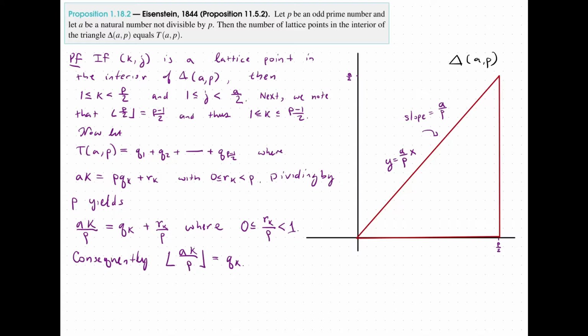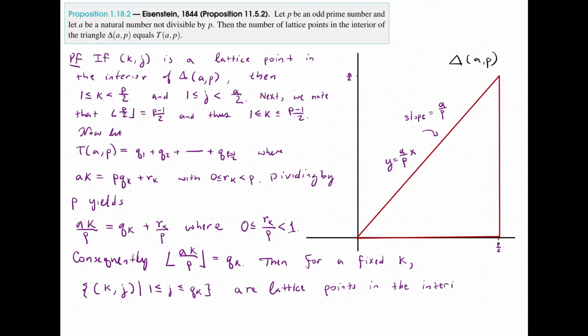But now, this tells us that for a fixed k, we have that the following set of k comma j, where j goes from 1 to q sub k, these are lattice points in the interior of our triangle.